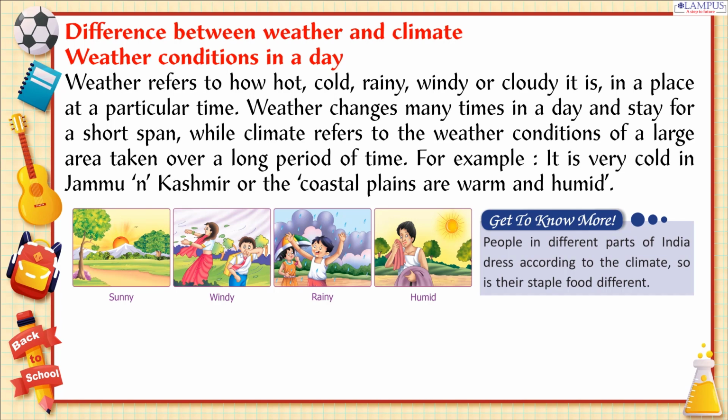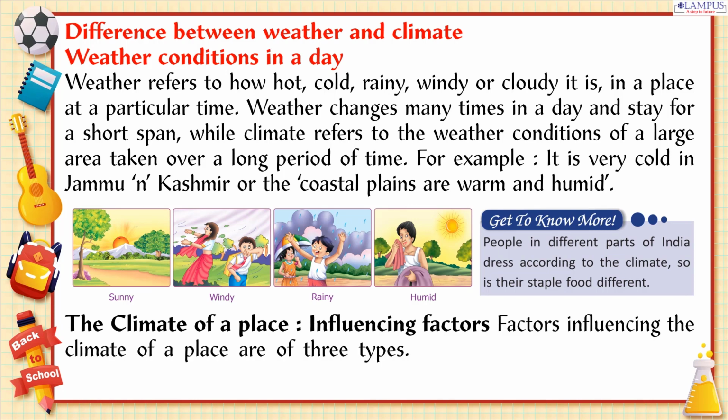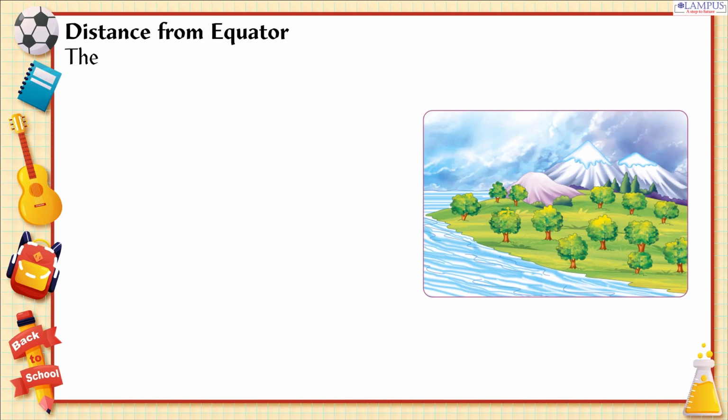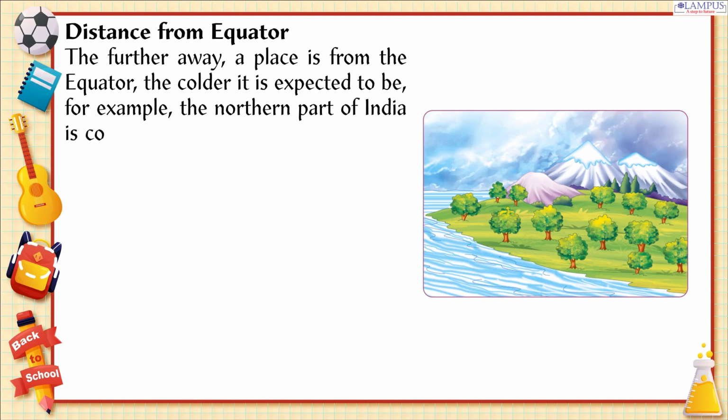Get to know more. People in different parts of India dress according to the climate, so is their staple food different. The climate of a place, influencing factors. Factors influencing the climate of a place are of three types. The climate of a place mainly depends on the following. Distance from the equator. The further away a place is from the equator, the colder it is expected to be. For example, the northern part of India is cooler than South India.